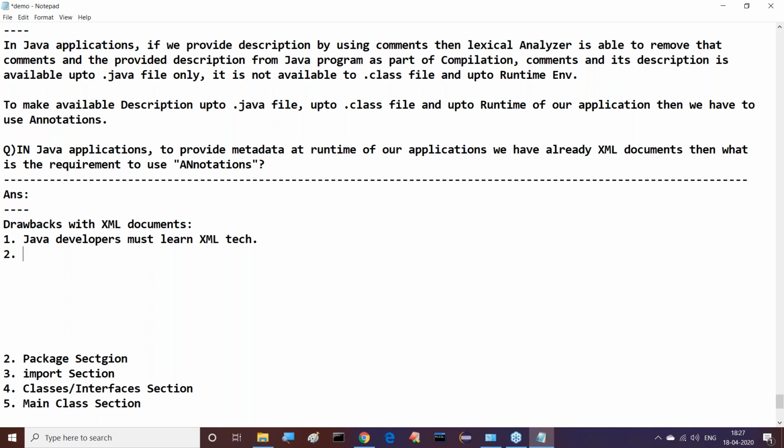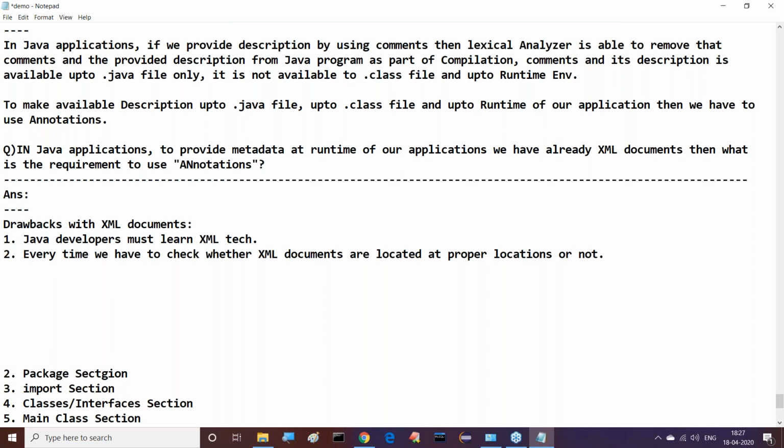After that, what about the next one? If we want to use an XML document for our application, first we have to prepare the XML document. That XML document must be stored in a particular location. That location should be proper. From that location only, the Java program has to read data from the XML document. So the point I am telling you is, every time we have to check whether XML documents are located at proper locations or not.